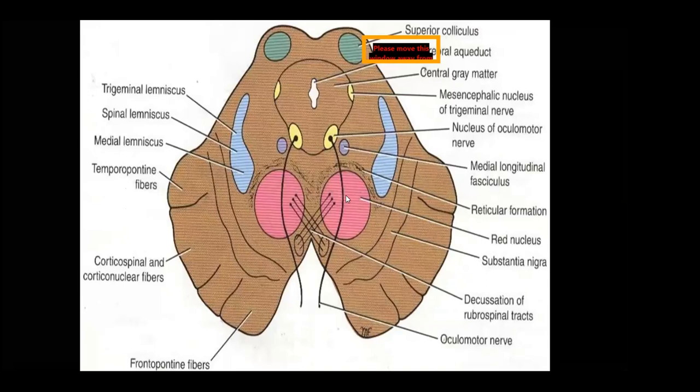Whatever fibers come out from here are called rubro-, it may be the corticorubrospinal tract or the rubrospinal tract. So this is involved in motor activity. The pyramidal tract relates to the red nucleus, then goes to the lower part of the brainstem. This is the red nucleus.